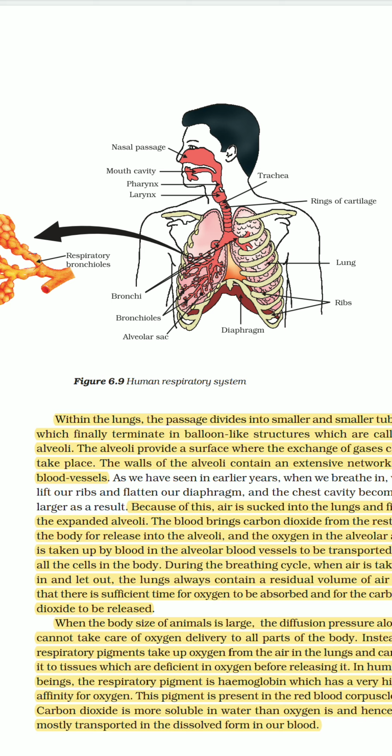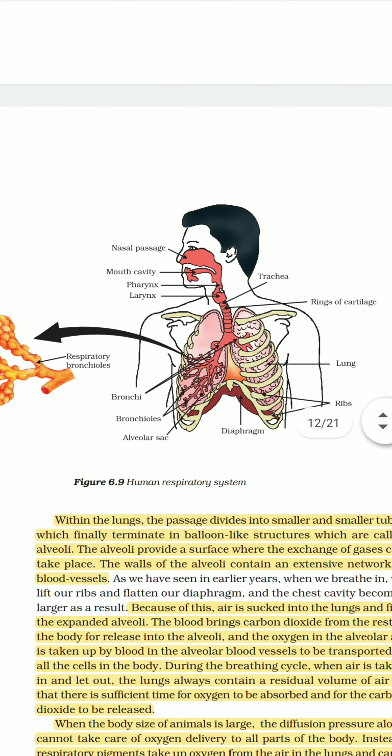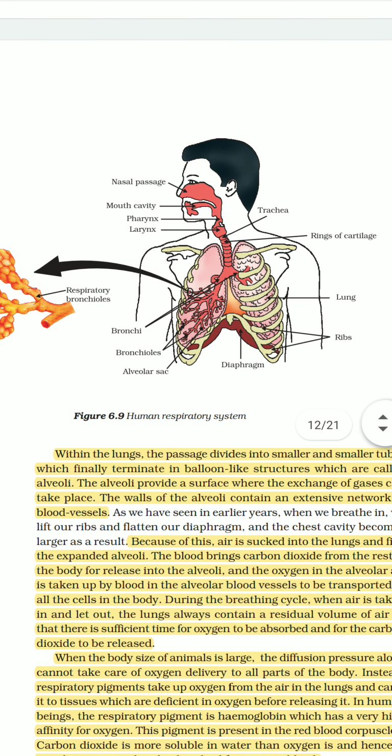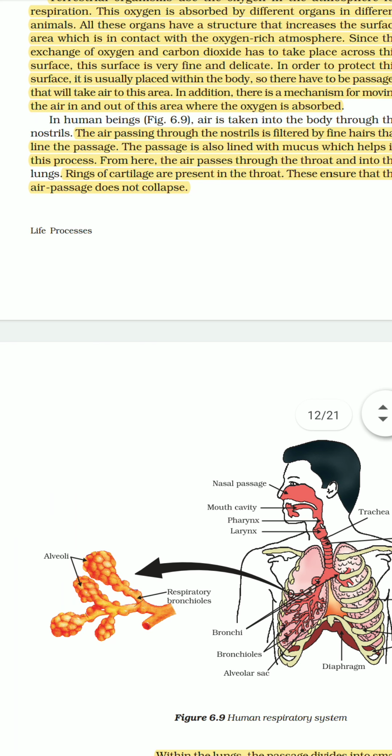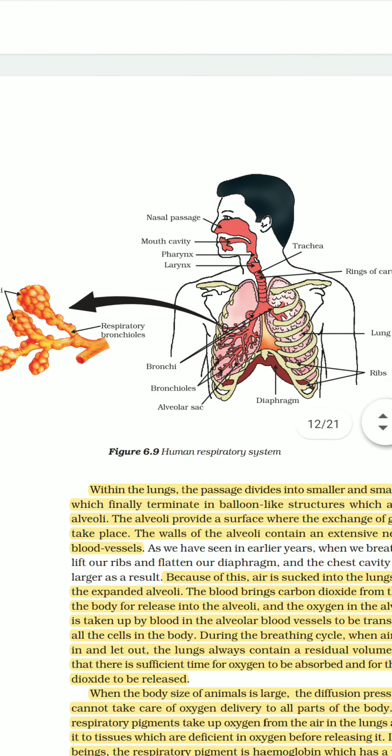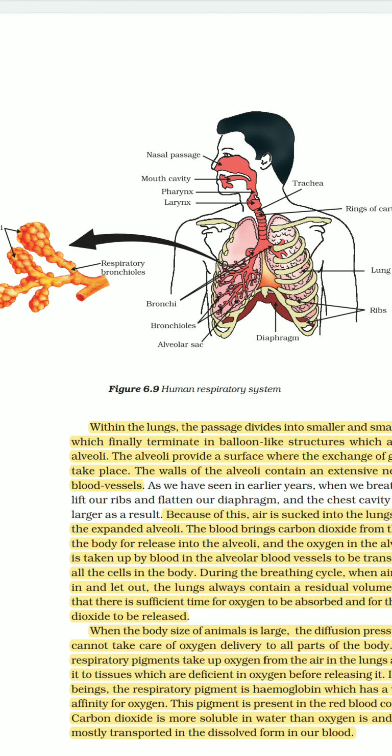Then we come to the trachea. Trachea is the windpipe, as you can see in the figure. One important thing about the trachea is that it has rings of cartilage. You can see here the rounded structures. It is made up of cartilage, and cartilage, you remember, is a tissue which is quite flexible, as it is present in your ear and nose. So it is present over here so that the trachea will not collapse. This ring of cartilage does not allow the air passage to collapse. It is written here also. So from here the air reaches the